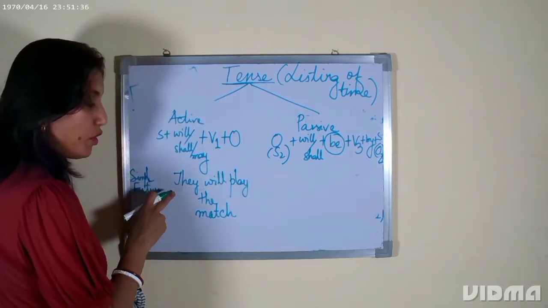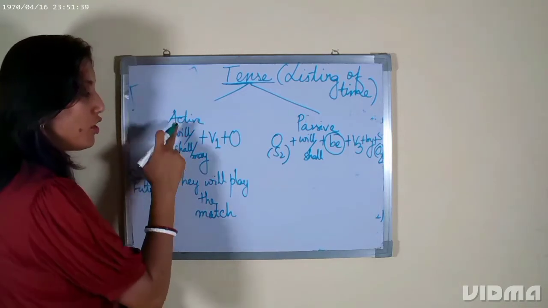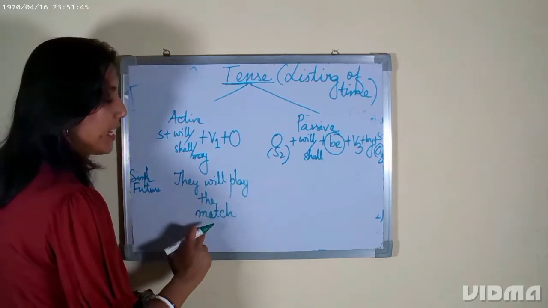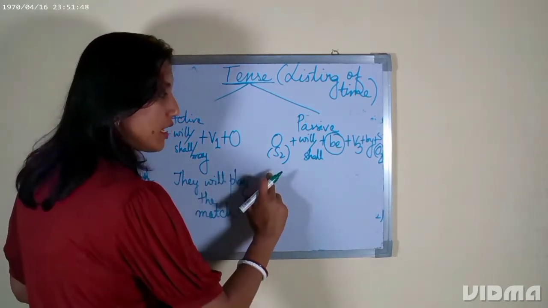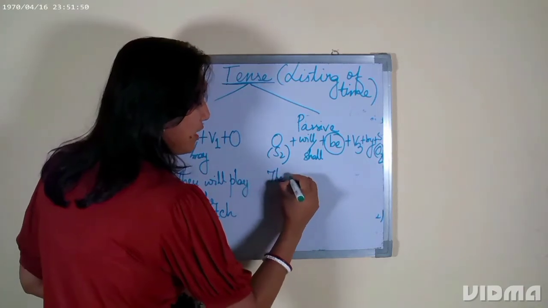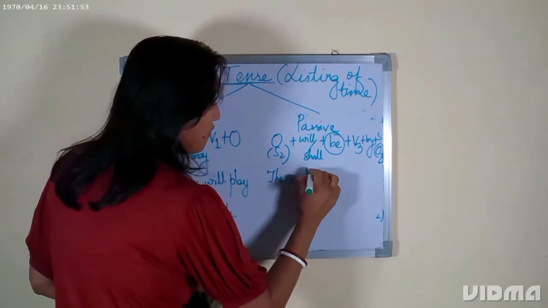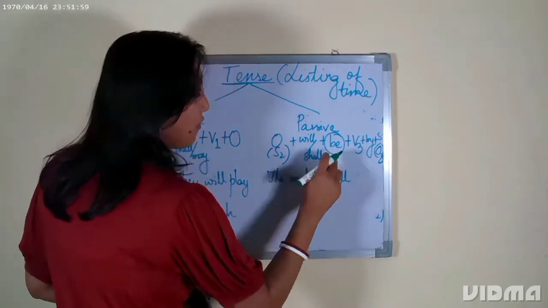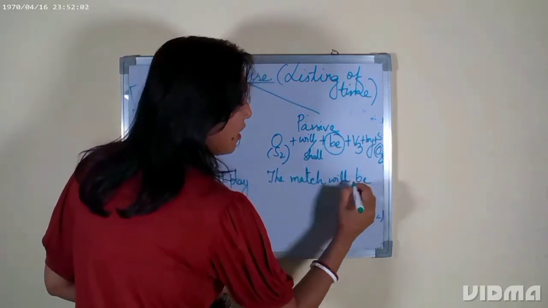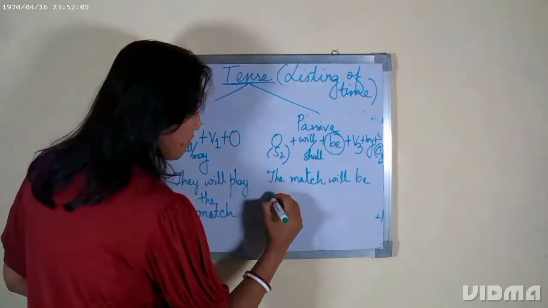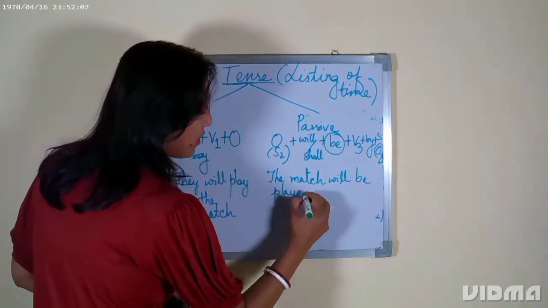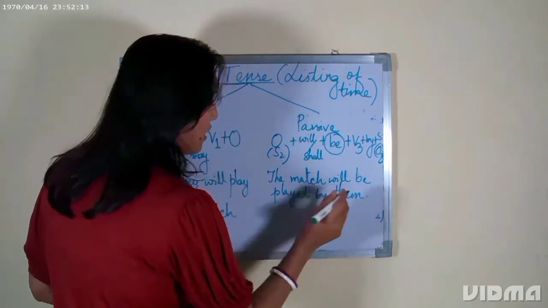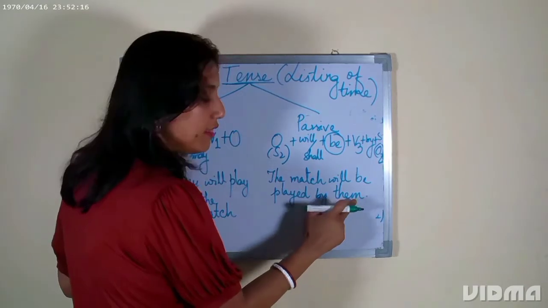So here we can say they will play the match, है ना. They is the subject. उन्हीं लोग खेल रहे हैं. Doer is at the front, so it is active form. Now let's bring the receiver of the action at the front, so that will become passive. So we'll start with the match. We will use will, shall. Here will has been used, so we will use will. We will introduce be. We will introduce V3 form or passivized form of play. So played by them. Okay, so they will change to the object form them.